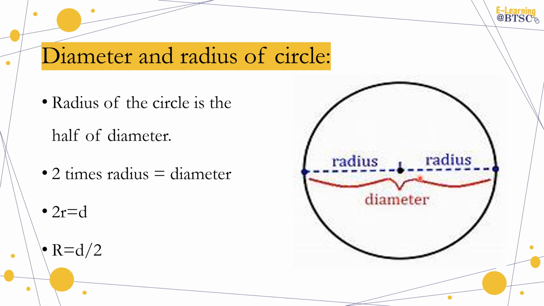of a circle. Radius is simply defined as the distance from the center of a circle to the boundary. That is known as the radius of a circle. So if you want to calculate the diameter of a circle, you will double the radius, and if you want to calculate the radius of a circle, then you will take the half of the diameter.